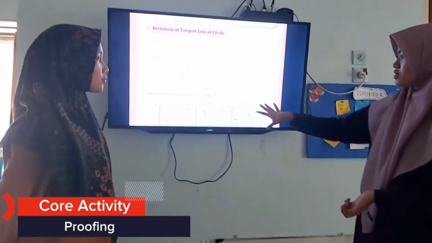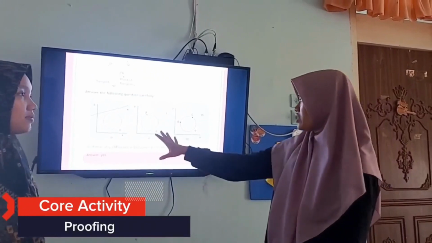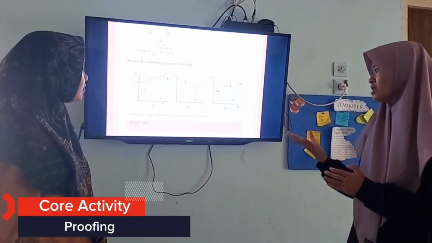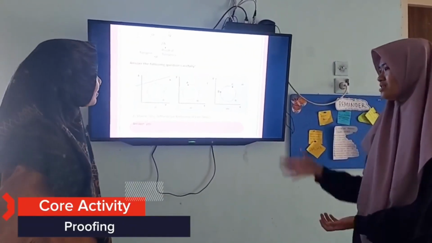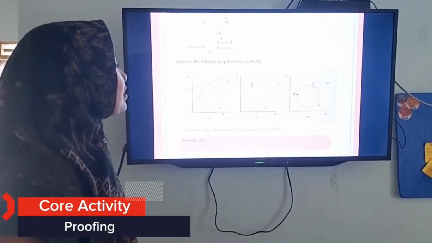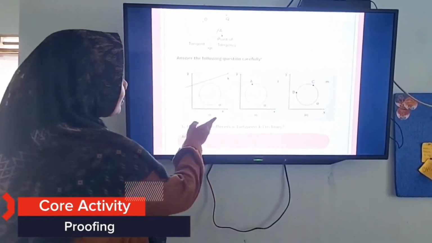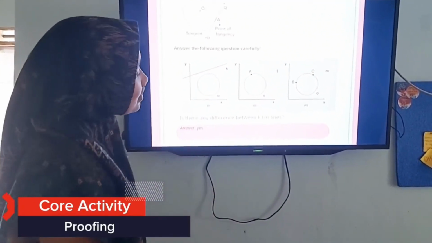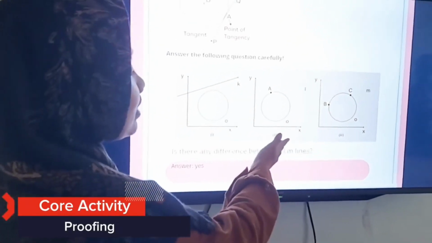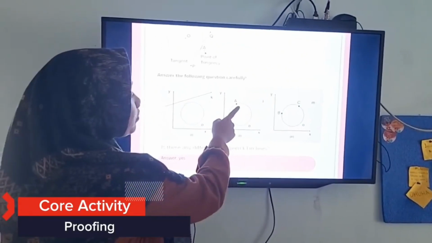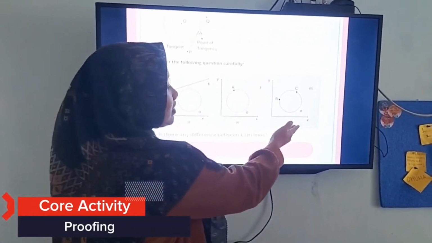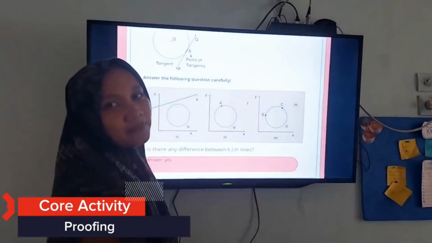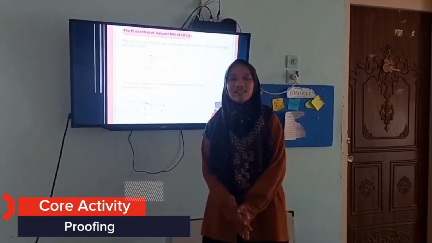This one I asked Dina. There's a picture of three circles. Do you find any difference between lines K, L and M? What is the difference? Okay, Miss, I will answer the question. For the first picture, you can see that line K doesn't intersect the circle at any point. For the second picture, we can see that the line intersects the circle at one point, the point is A. And in the third picture, you can see that the line intersects the circle at two points, B and C. Okay, that's correct, Dina.